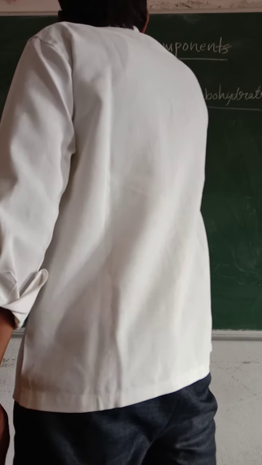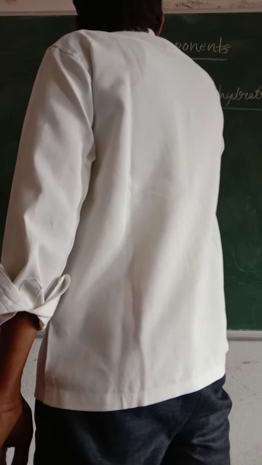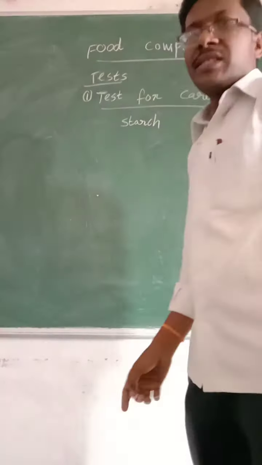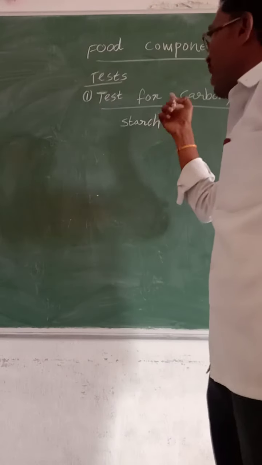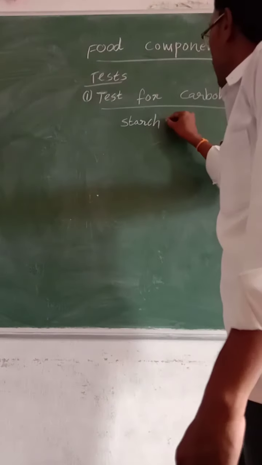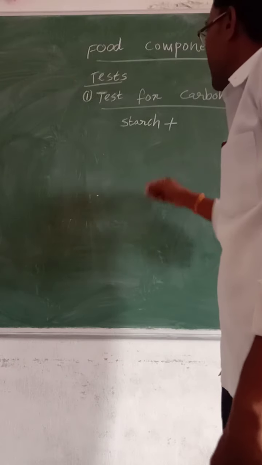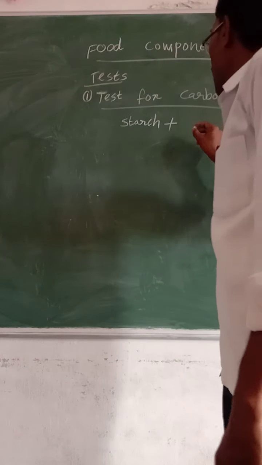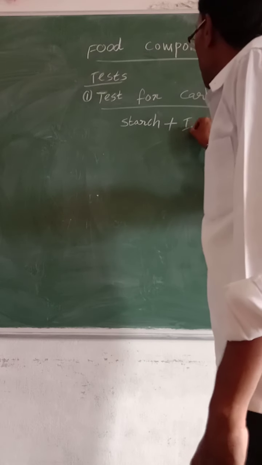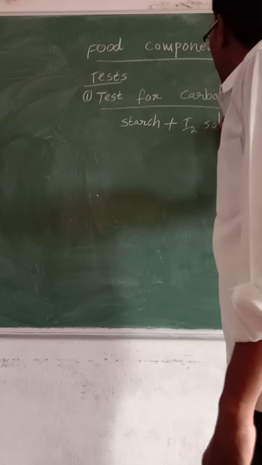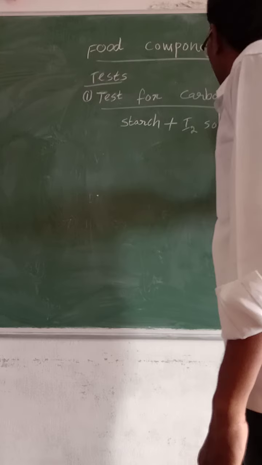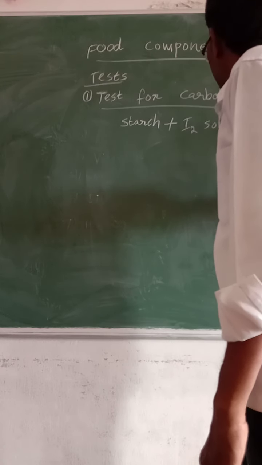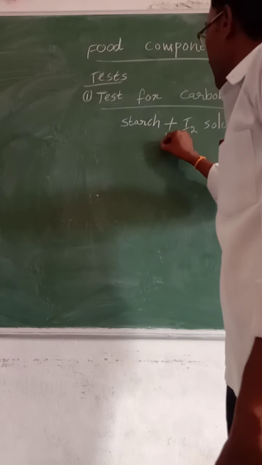For example, our food material contains carbohydrates. That is also called starch. It is a polysaccharide. To that starch in our food we add iodine solution. Then what happens? Iodine solution is a chemical.